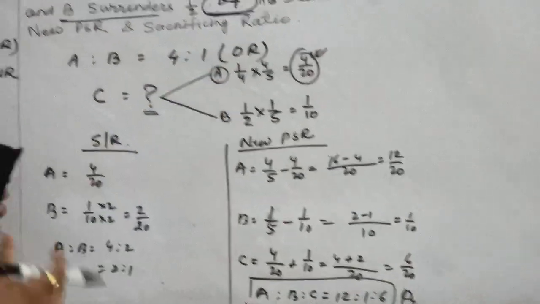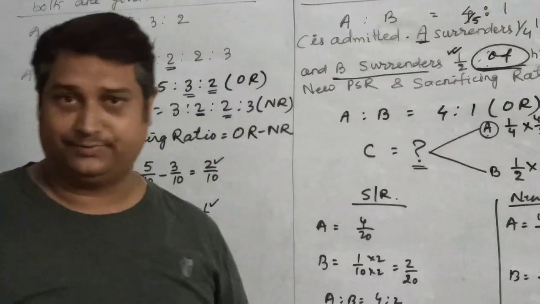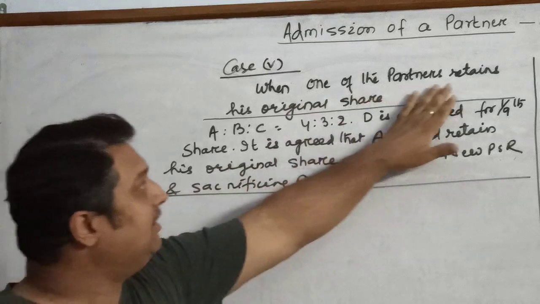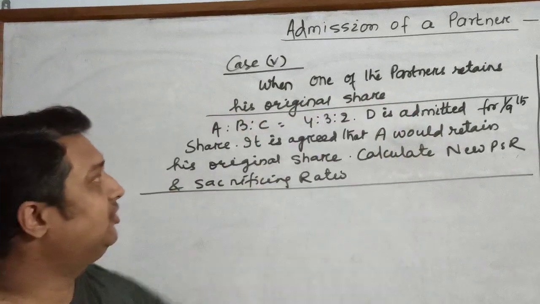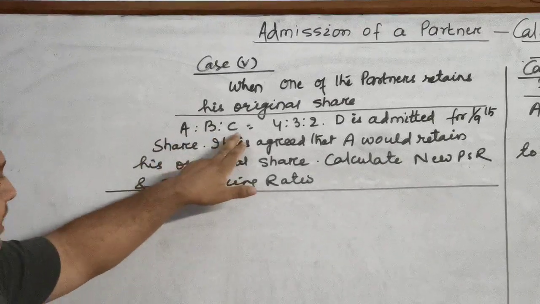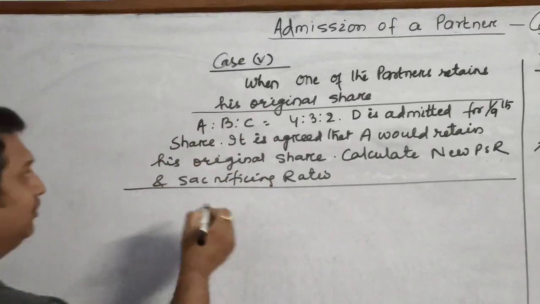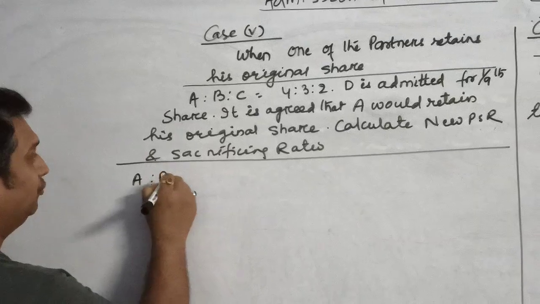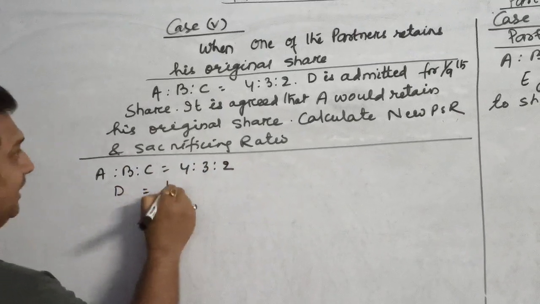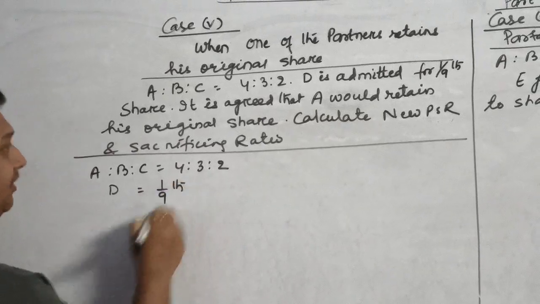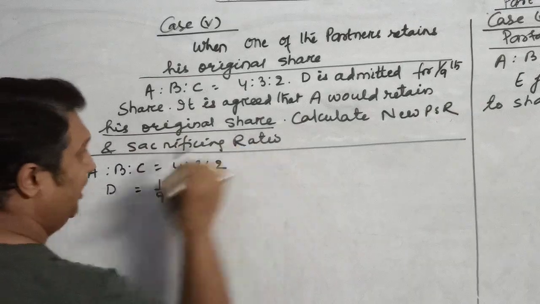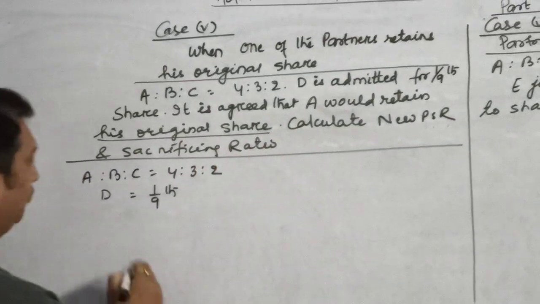Now we will take another condition to understand the concept. This is the next case, case number 5, when one of the partners retains his original share. For example, we have taken a question that A, B and C are partners sharing profits and losses in the ratio 4 is to 3 is to 2, and D is admitted. He is admitted for 1/9 share, and it is agreed that A would retain his original share, and then we have to calculate the new PSR.